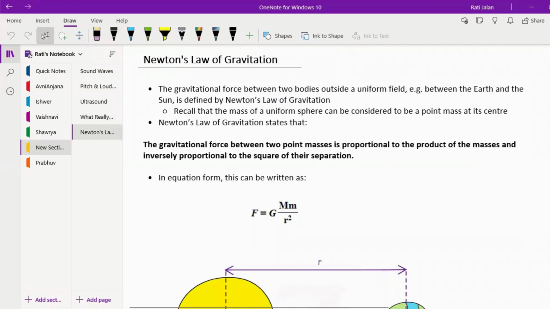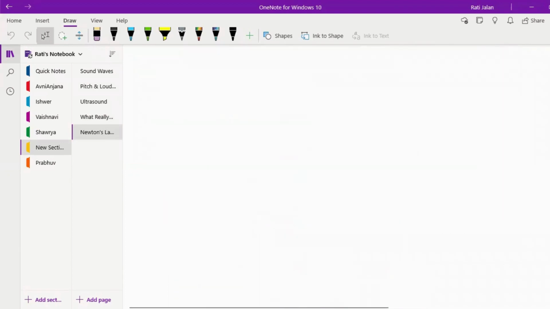Now, what he did was he kind of associated two of his own laws, and you can say that he brought them together. Which were those two laws? First, I'll tell you that, then we'll go ahead with this topic. So, you remember the second law of Newton?